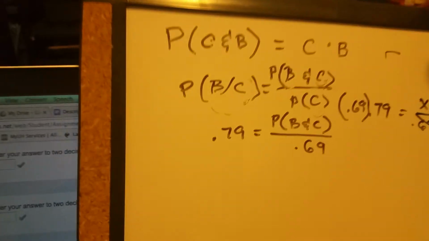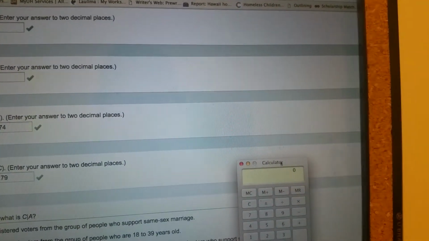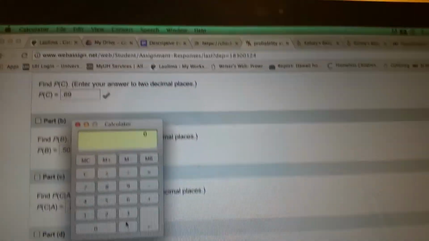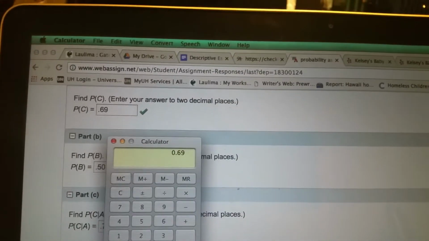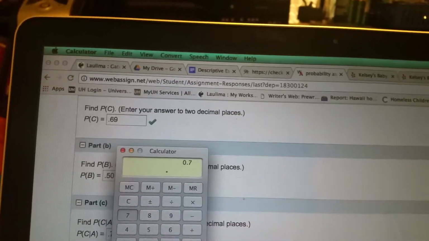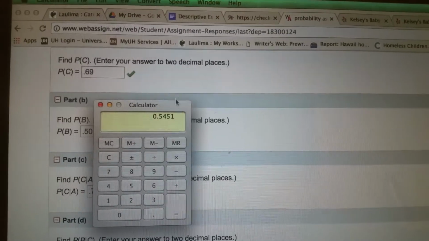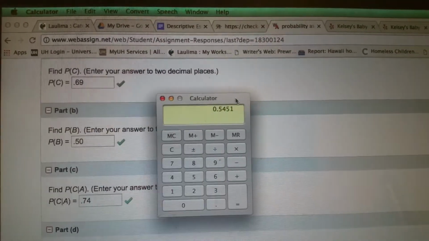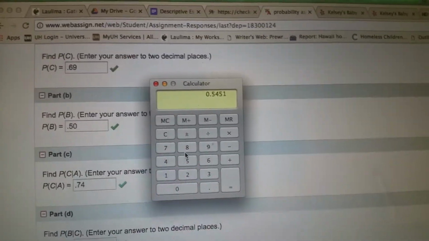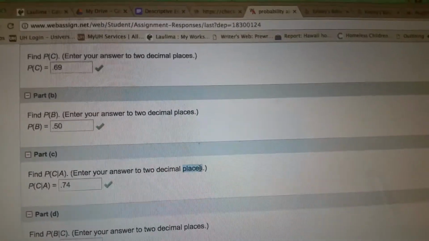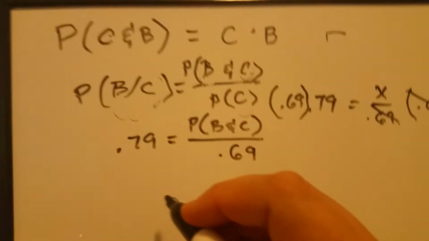Let me get my calculator. 0.69 times 0.79 equals 0.5451. Okay, let's bring that back.